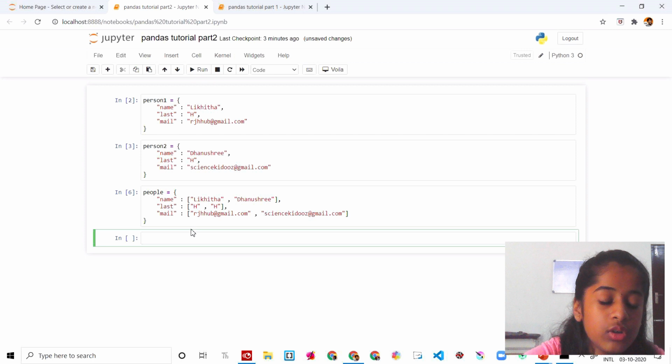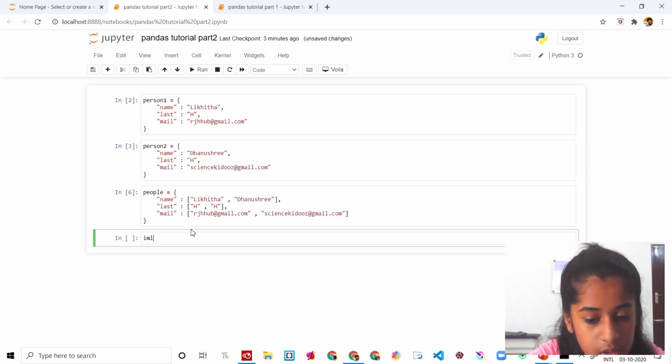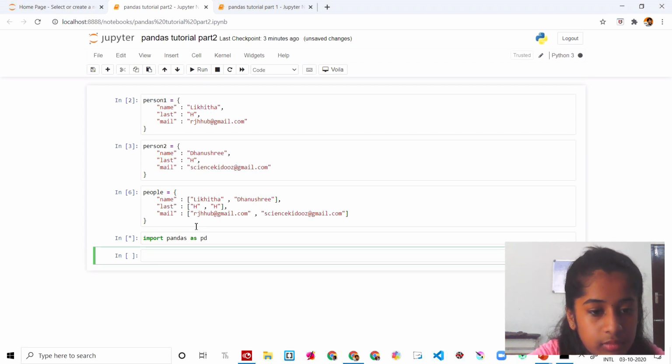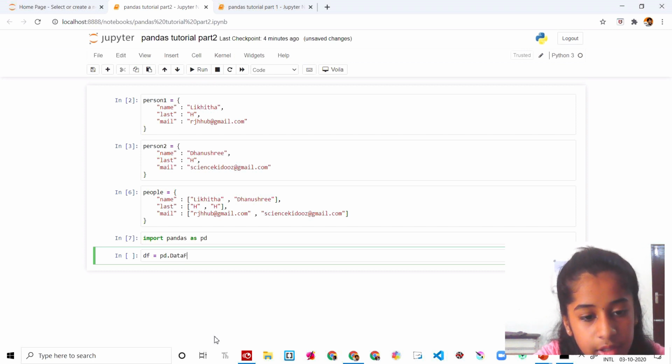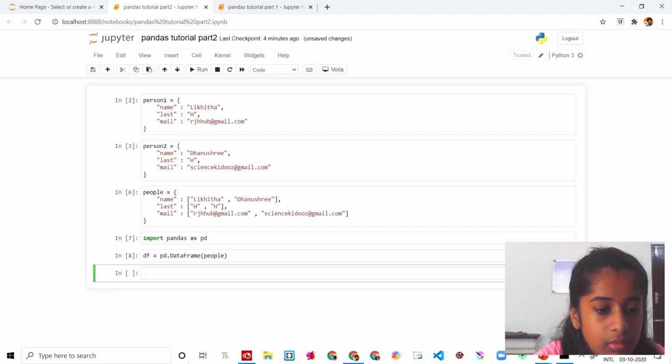After this, we'll import pandas. I'm going to say import pandas as pd, and now comes the use. Let me show you. We'll say df is equal to pd dot DataFrame, and inside this we are going to put people.